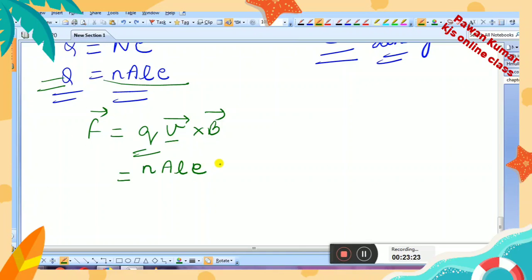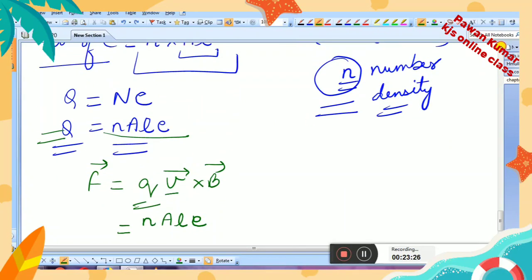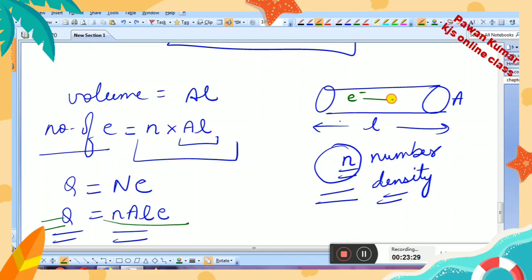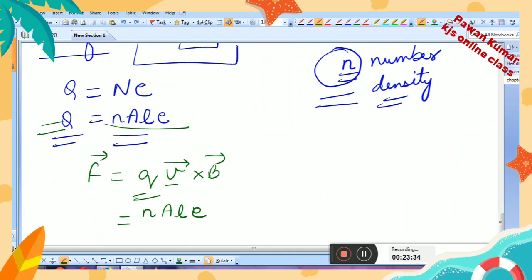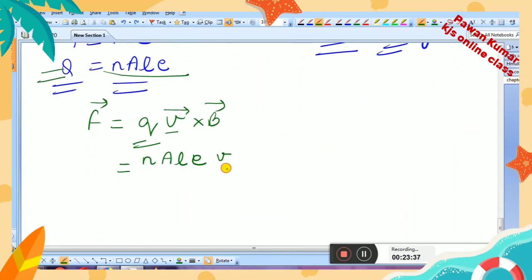So it will be nALe into v. Now you know that these are electrons. These electrons are moving inside the conductor, and you know electrons move with drift velocity. So what can you say? You can say that this v is equal to vd, and what will come here? B. Okay. Now after this, in this product, you just find out, do you have this nAvde? nAvd and e? All the things we have here.